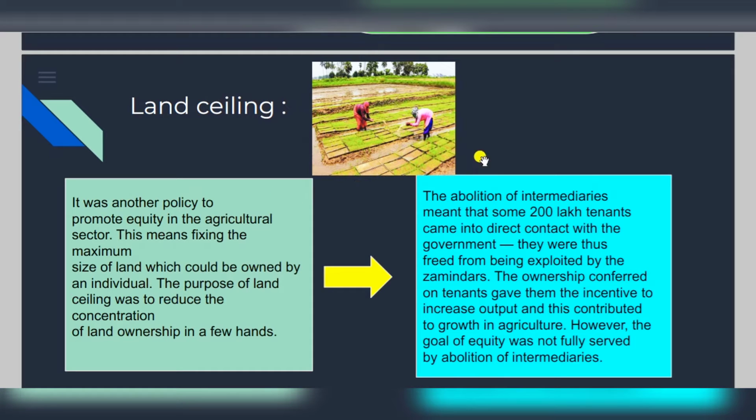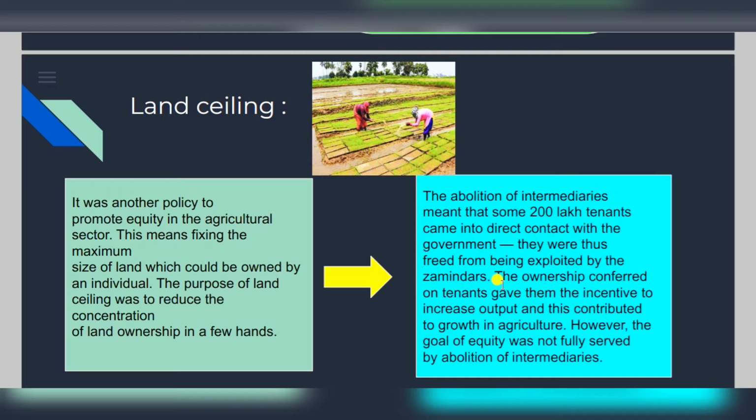This brings the income to differ. The abolition of intermediaries meant that some 200 lakh tenants came into direct contact with the government, and they were thus freed from being exploited by zamindars, as they did not have to pay any kind of rent to them. The ownership conferred on tenants gave them the incentive to increase output, and this contributed thoroughly to growth in the agriculture sector.